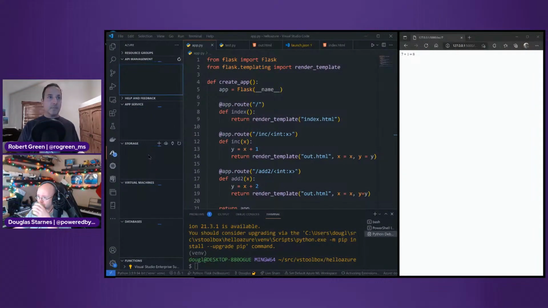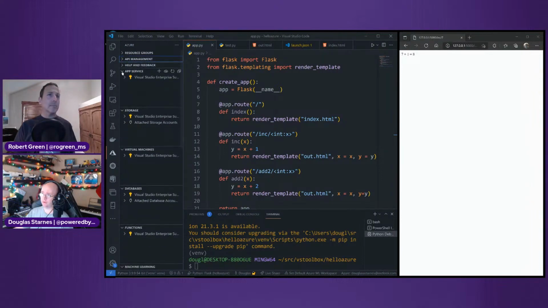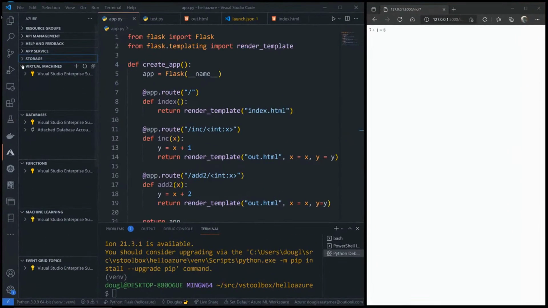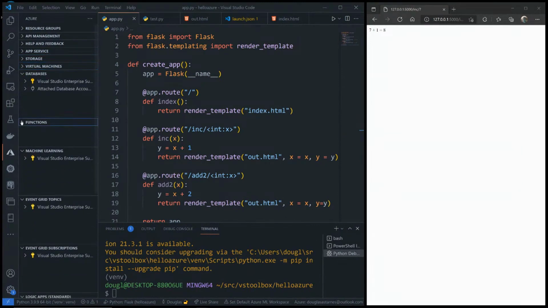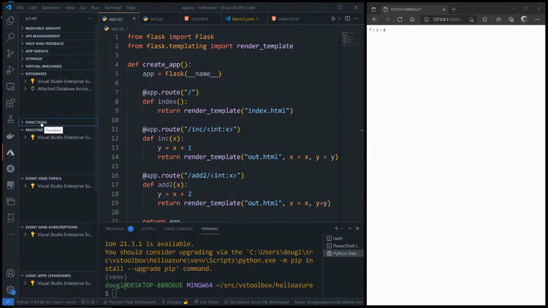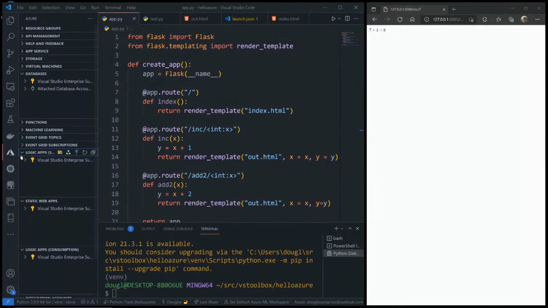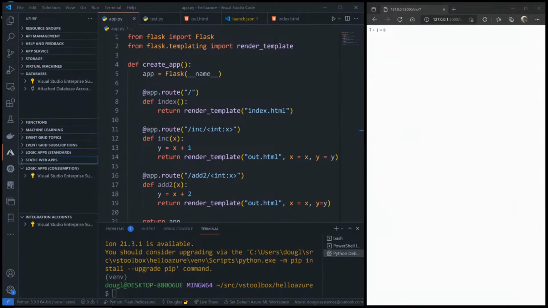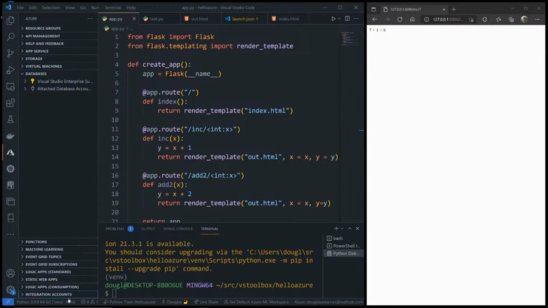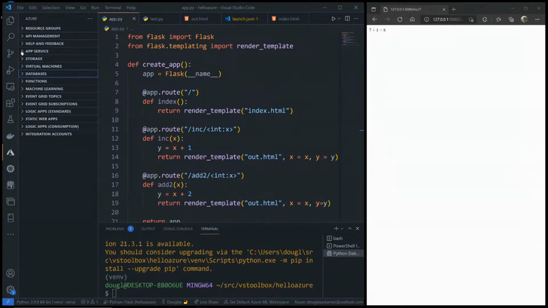But at any rate, there are a number of Azure extensions for Visual Studio Code. You can see here the app service, which we'll see, virtual machines, functions, something that I will not have time to go into today, but it's super cool. Machine learning, static web apps, that's something I've recently really gotten into. But at any rate, what I want is the app service.